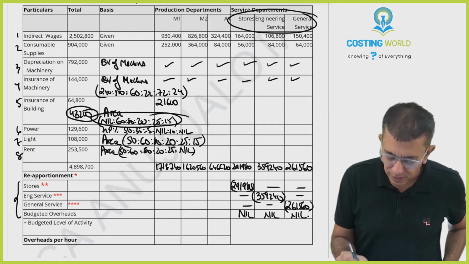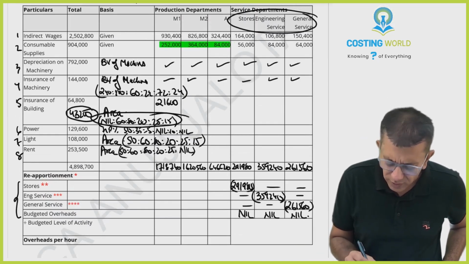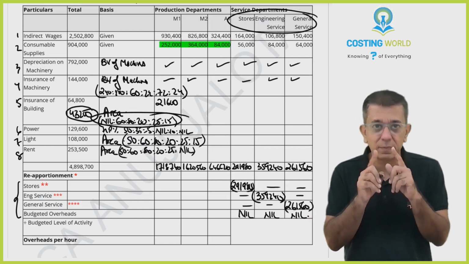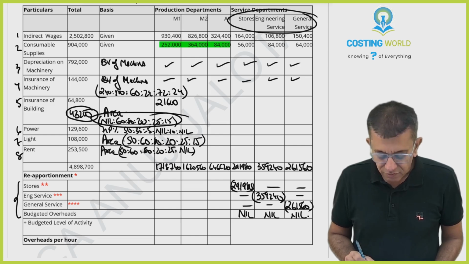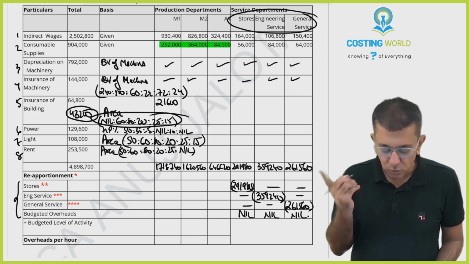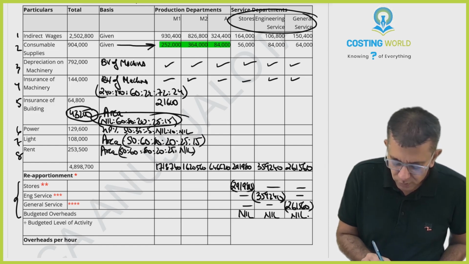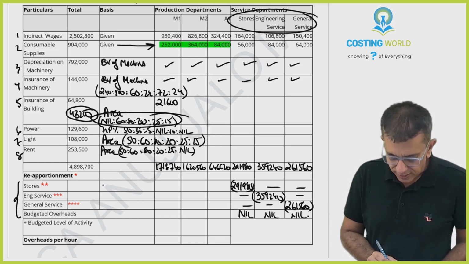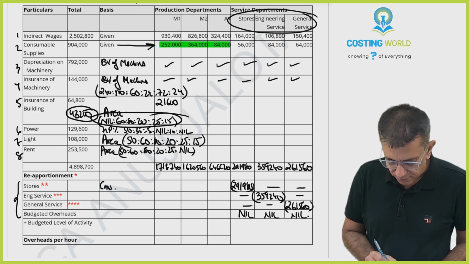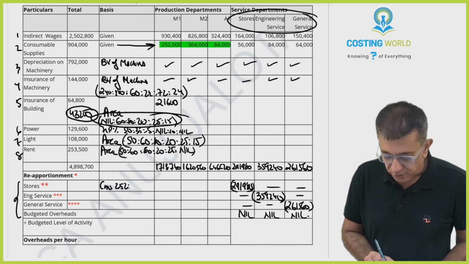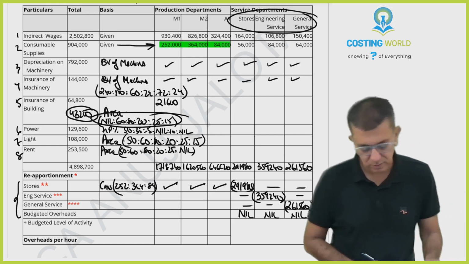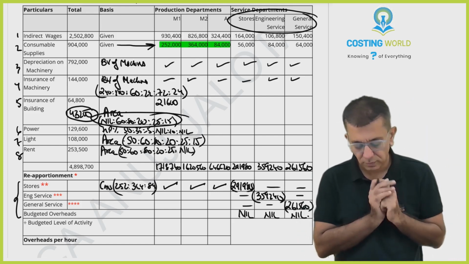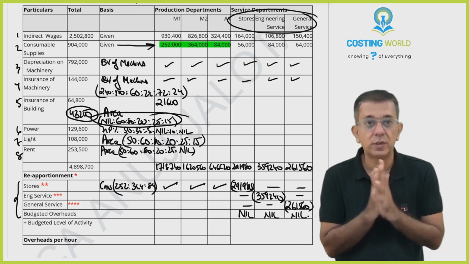Beta, consumable supplies is over here. I only require for the first three divisions because I am doing direct method. So therefore, 291,980 will get divided among M1, M2 and A1 in the ratio of consumable supplies. So you can write over here consumables. I have a bit less space. 252 is to 364 is to 84. Get this answer, get this answer, get this answer. Please do it.